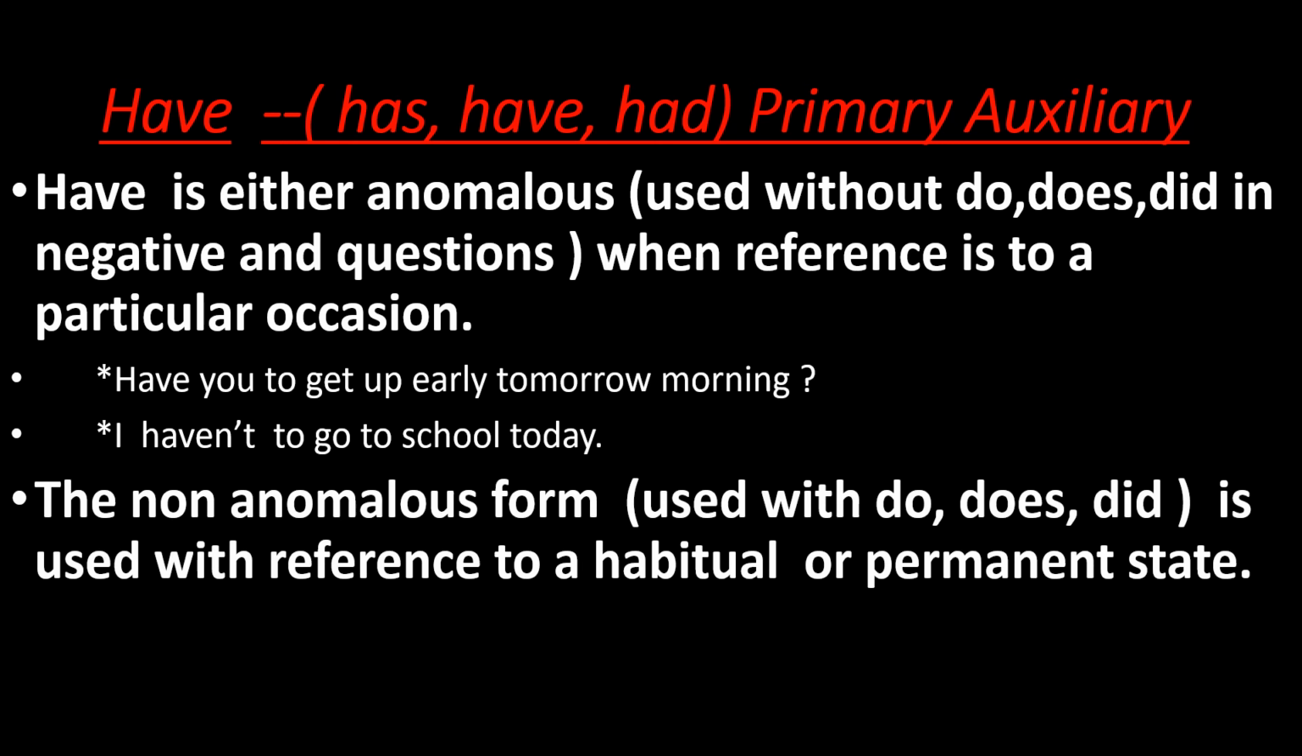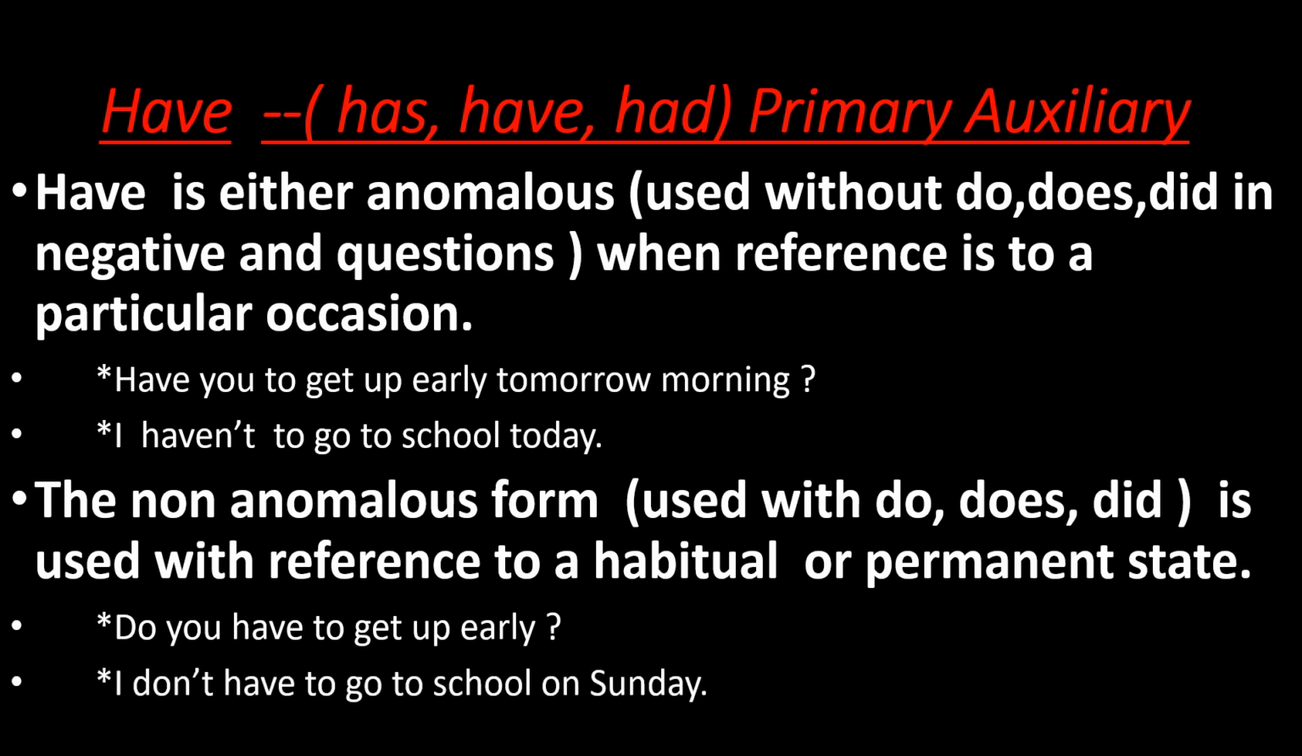The non-anomalous form, that is, used with do, does, did, is used with reference to a habitual or permanent state. For a habitual or permanent state, we have to use have. Examples are here. Do you have to get up early? I don't have to go to school on Sunday. Study these two points very well.